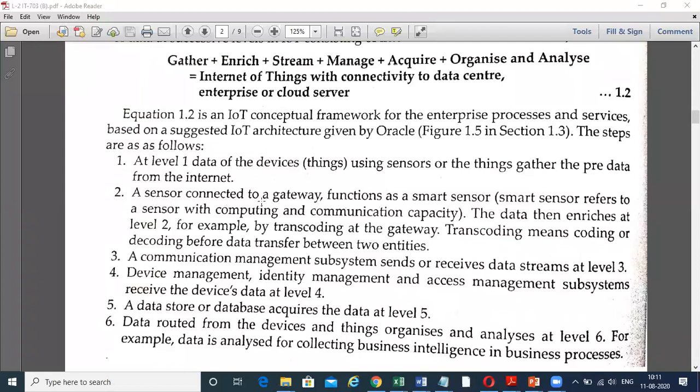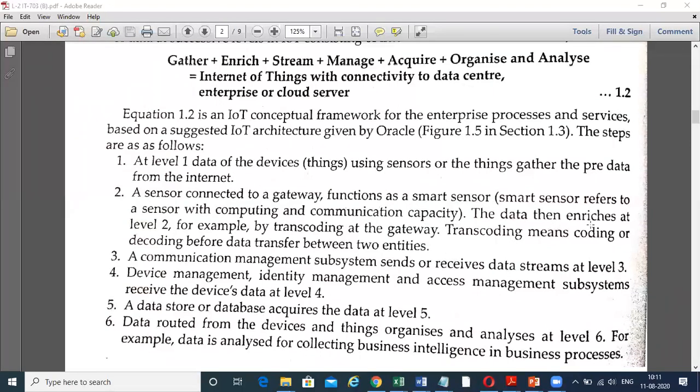A sensor connected to a gateway functions as a smart sensor. Smart sensor refers to a sensor with computing and communication capacity. That is the smart sensor. Later on, you will go through the sensor and the smart sensor. Also, smart sensor refers to a sensor with computing and communication capacity.